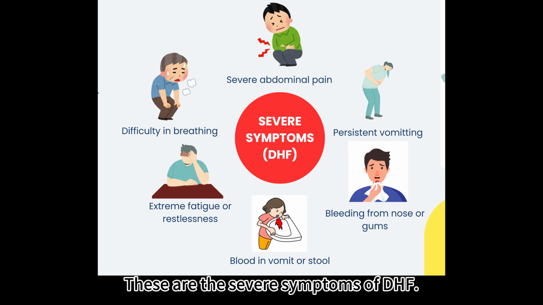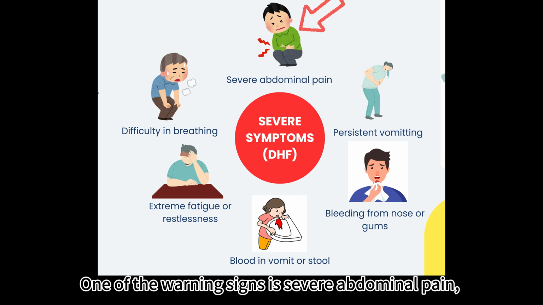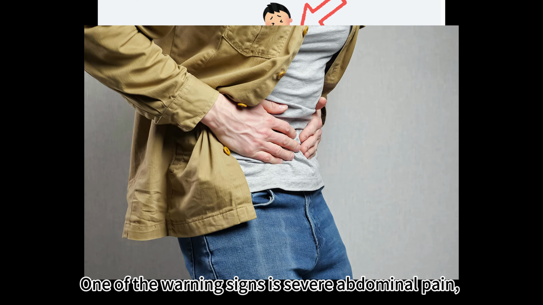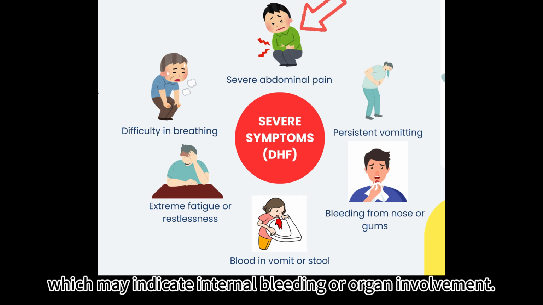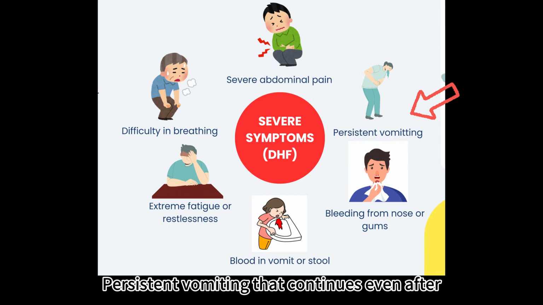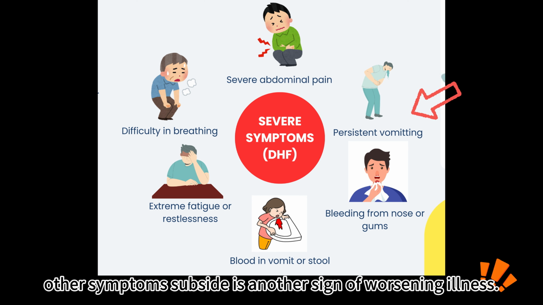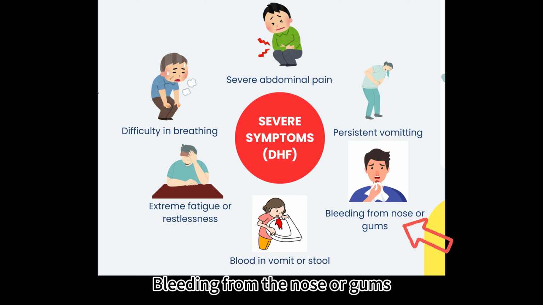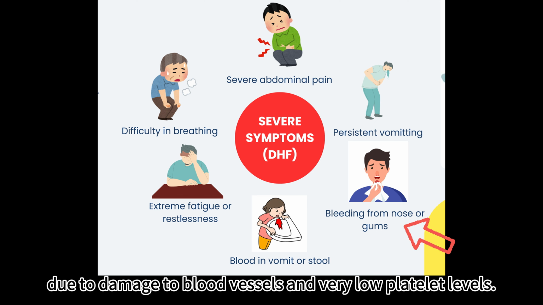These are the severe symptoms of DHF. One of the warning signs is severe abdominal pain, which may indicate internal bleeding or organ involvement. Persistent vomiting that continues even after other symptoms subside is another sign of worsening illness. Bleeding from the nose or gums becomes more serious in this stage due to damage to blood vessels and very low platelet levels.